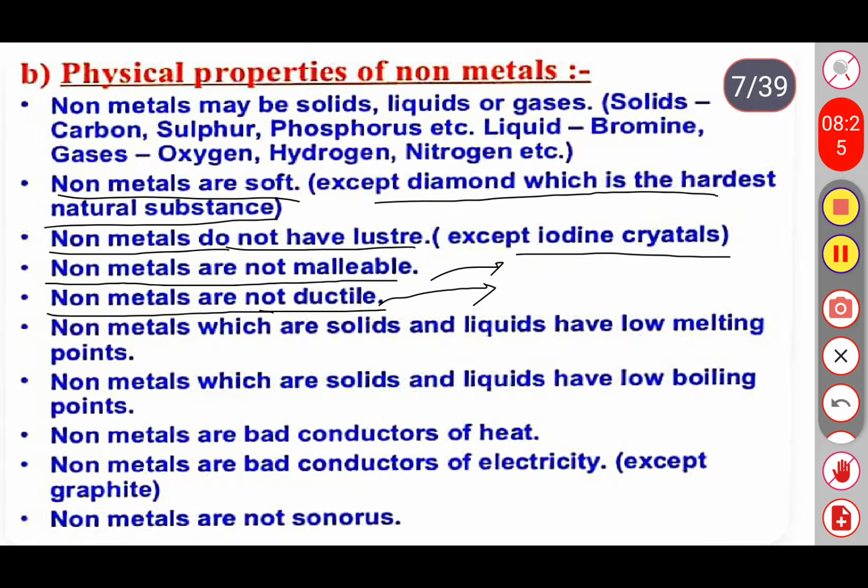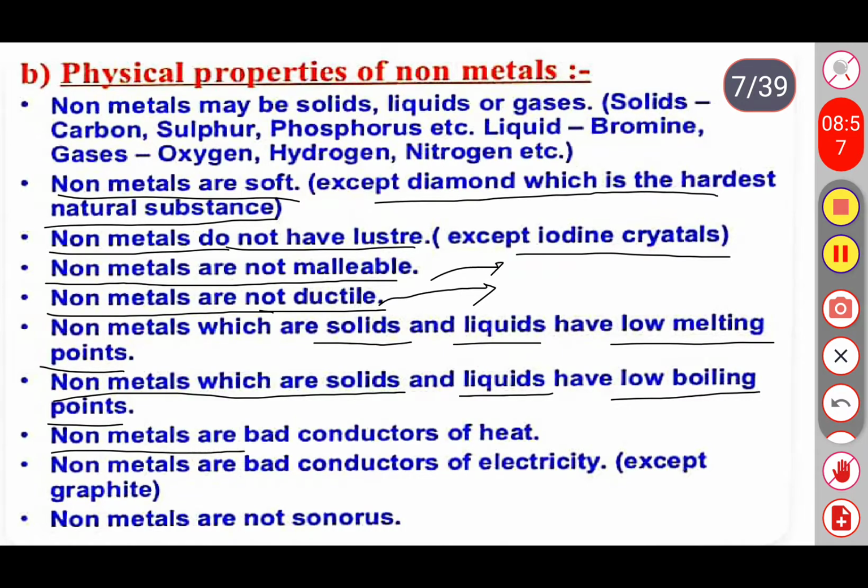So they do not show the property of malleability and ductility. Next, non-metals which are solid or liquid have low melting points. The same point is repeated here.